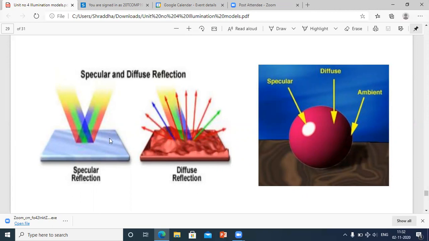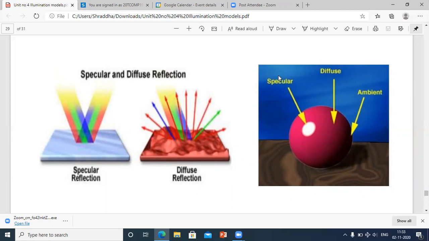Okay, this is specular and this is diffuse. Specular will come in one direction and it will go in the incoming direction. It will be reflected in that particular direction because it is surface dependent. And come to this, see this ball, this is a shiny ball.